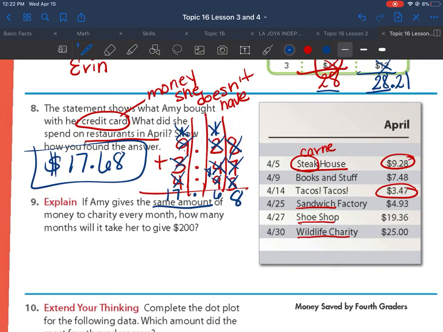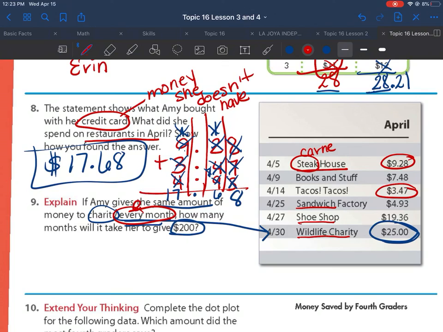Number 9. If Amy gives the same amount of money to charity every month, so we're talking about this one right here. How many months will it take her to give $200? So she's going to give the same amount each month until she gets to 200. How many months will it take her?